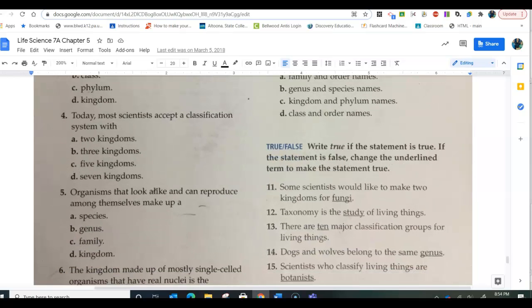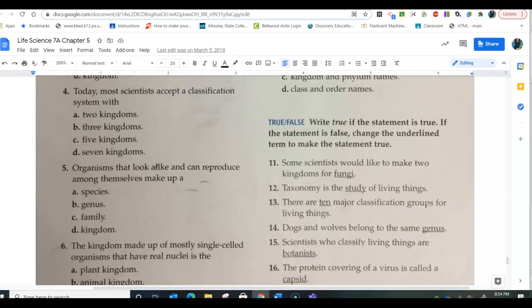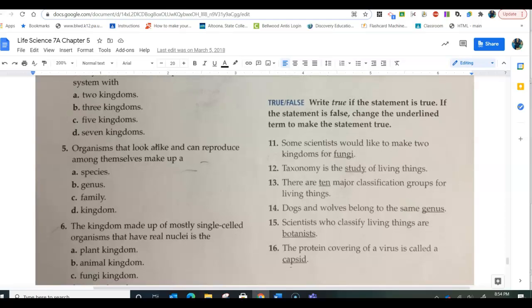Some scientists would like to make 2 kingdoms for fungi. Some scientists would like to break up the kingdom for the protists. Taxonomy is the study of living things. Taxonomy is the study of classification.